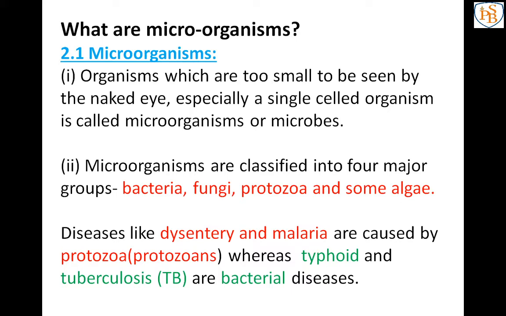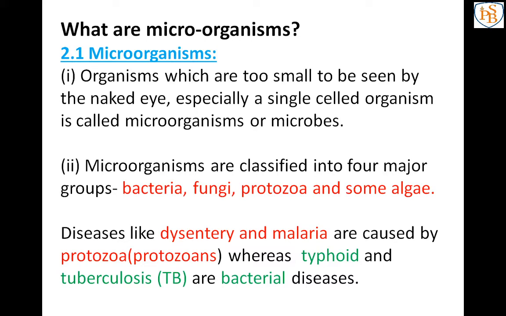Only with the help of a microscope can we see them. And these microorganisms are classified into 4 groups. Like we are living things, but we are in the animal group, not in the plant group. Like that, there are further groups of these microorganisms.